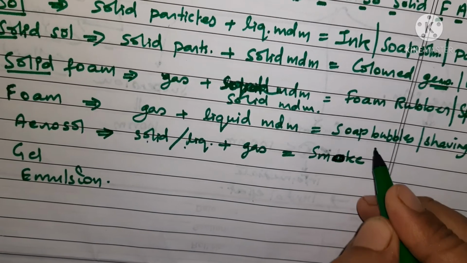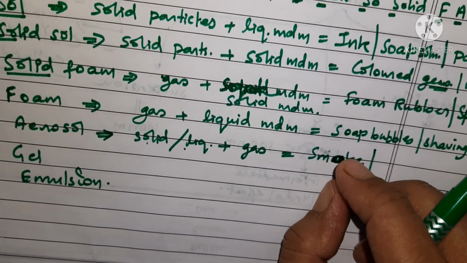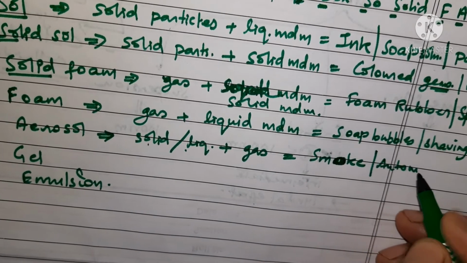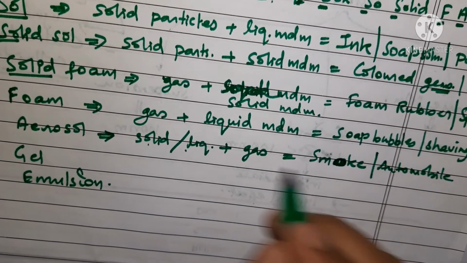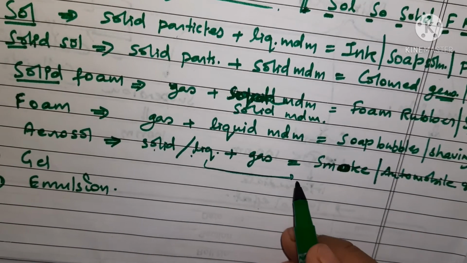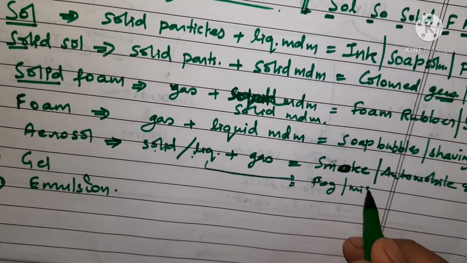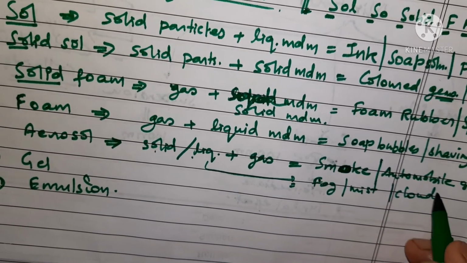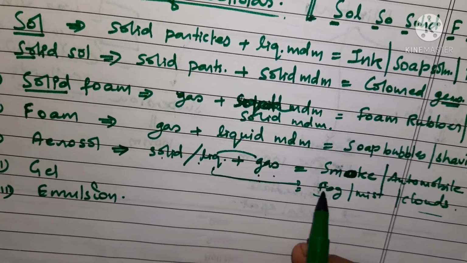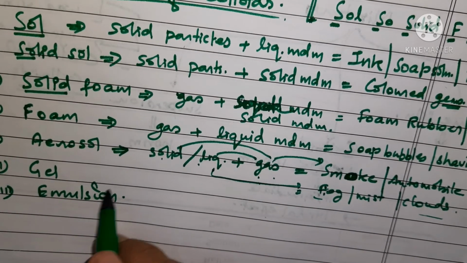Another example of aerosol is automobile exhaust. So automobile exhaust and smoke are examples of solid in gas. And what about examples of liquid in gas? It can be hairspray, fog, mist you see around, the clouds you see. All these are examples of liquid in gas. Okay, for these two you will get this, and for these two cases you have this one. Understood? Then for gel.